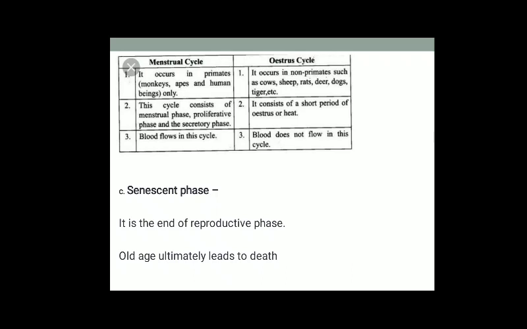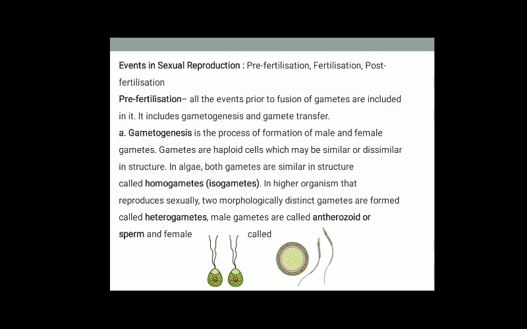Next, the third phase is the senescent phase. It is the last phase, in which organisms gradually become older and their metabolic activities gradually decrease and finally lead to death. It is also known as the death phase.